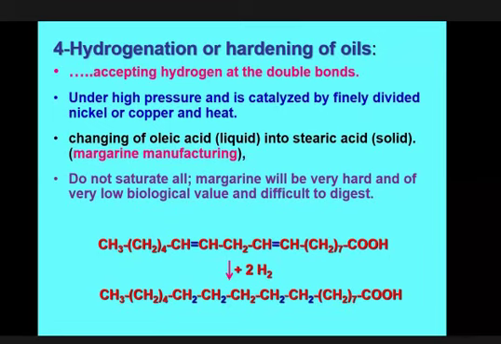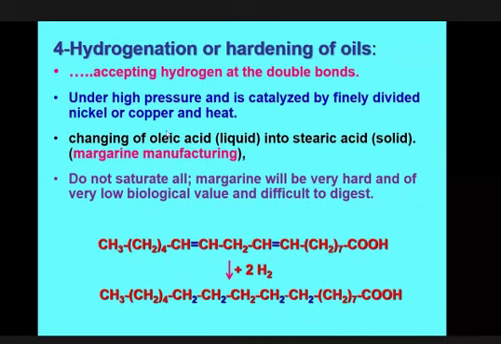So in the exam you may be asked about this one: what is margarine and how it is produced. So you have to answer this way. Margarine is a change of oleic acid into stearic acid in presence of high pressure, nickel as catalyst and heat. So this is the hard fat that is produced from oleic acid and converted into stearic acid in presence of high pressure, nickel or copper and heat. Previously it was liquid and now it is solid, and it is used in different types of bakery substances. This is biscuit, chanachur, chips, etc.